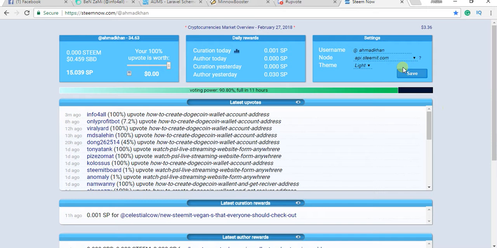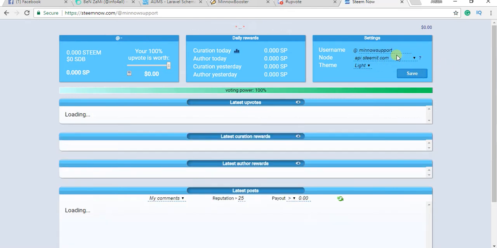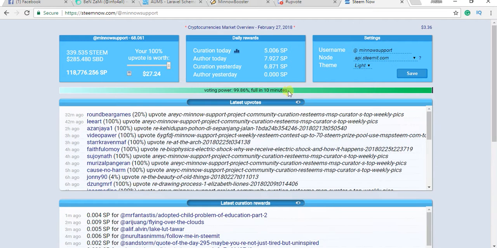And you can check the power of any user before an exchange of votes, as different people use in Facebook group exchange. You can see here I am now checking the voting power of this board. It's 99.86% and will be complete in 10 minutes. And I'll make a video on Steem board,